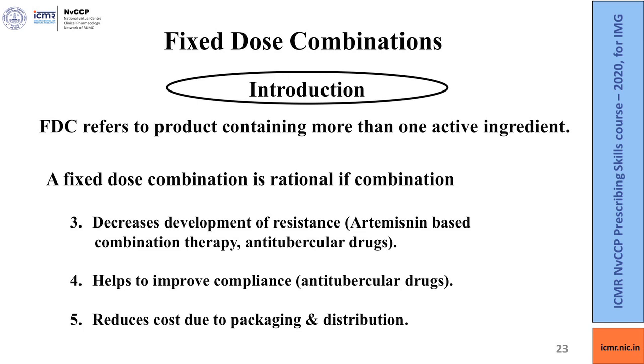Third, if the fixed dose combination decreases development of resistance, as in artemisinin-based combination therapy or antitubercular drugs. Again, a fixed dose combination is rational if it helps to improve compliance, as with the combination of ATT drugs. And if both ingredients of the FDC are required and the FDC is cheaper due to the decrease in cost of packaging and distribution compared with the individual drugs taken apart, then the doctor can prescribe it.